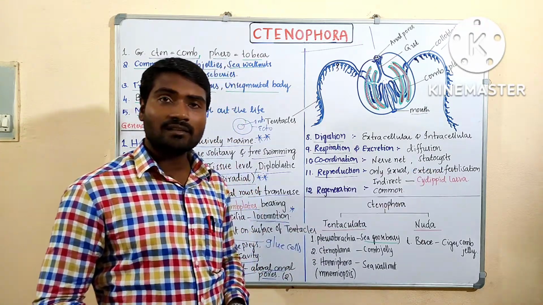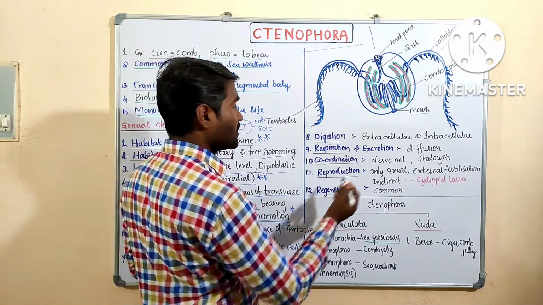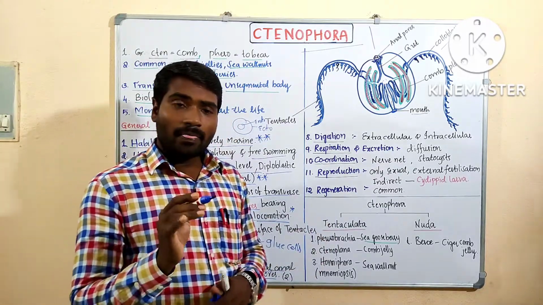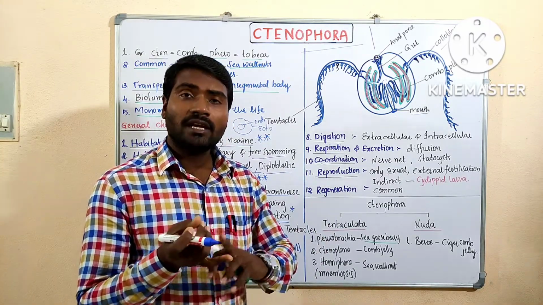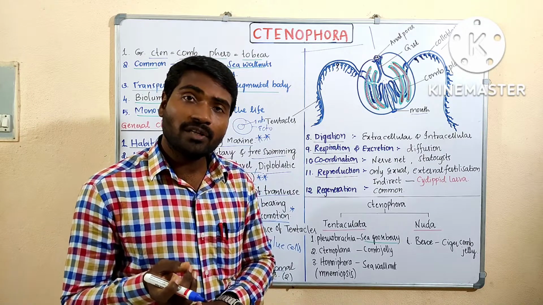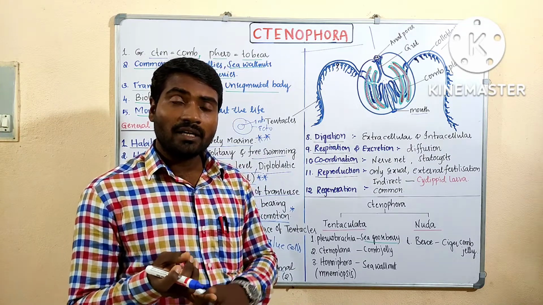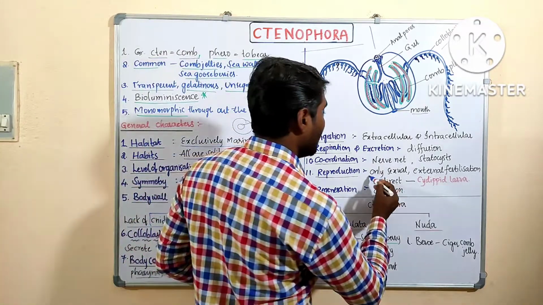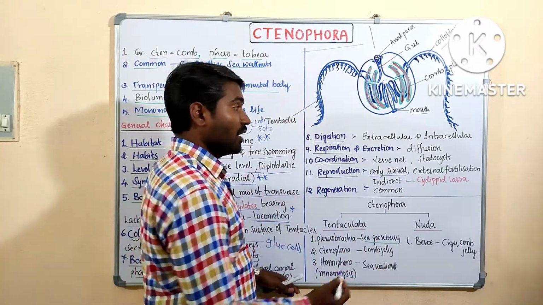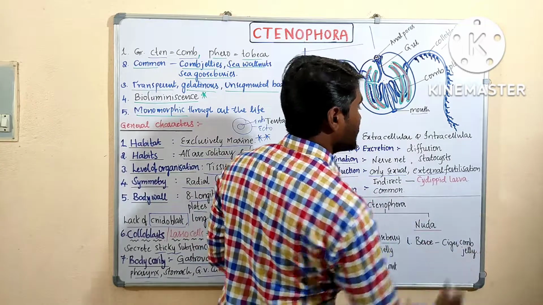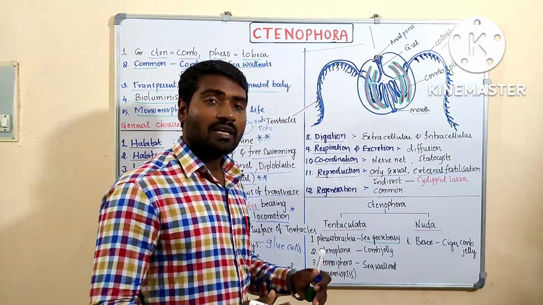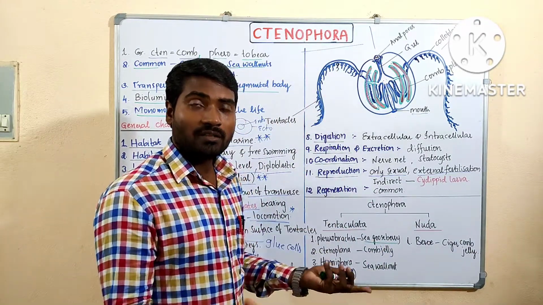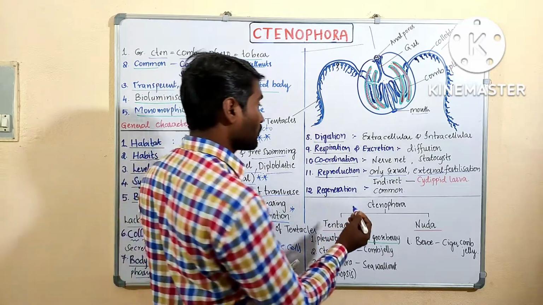Sense organs are statocyst cells. Statocysts are sense organs. Come to reproduction. See, poriferans and cnidarians can carry out asexual reproduction also, but here only sexual reproduction is possible. Only sexual reproduction and external fertilization. Which type of fertilization? External fertilization. Fertilization occurs outside the body is called external fertilization.